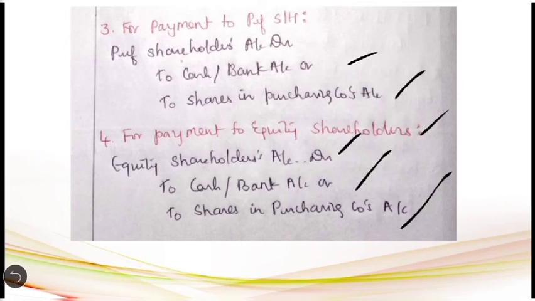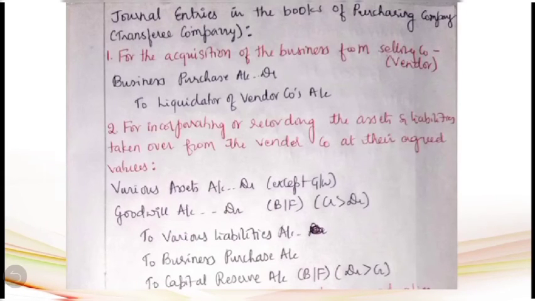Then we shall see the journal entries to be passed in the books of purchasing company, which is also called transferee company. Here the first entry has to be passed for the acquisition of business from the selling company. Which means that we are recording here the purchasing company has acquired the business from the vendor company or selling company, and the purchase consideration is due to the liquidator of selling company.